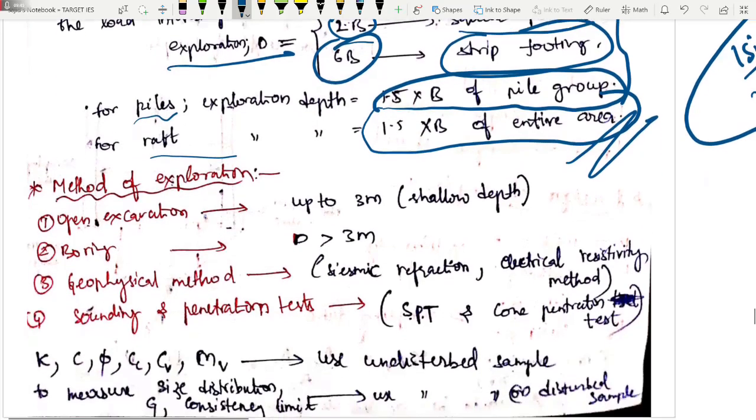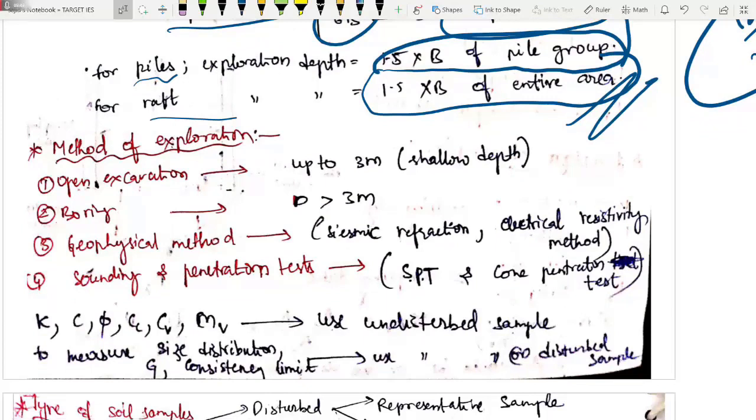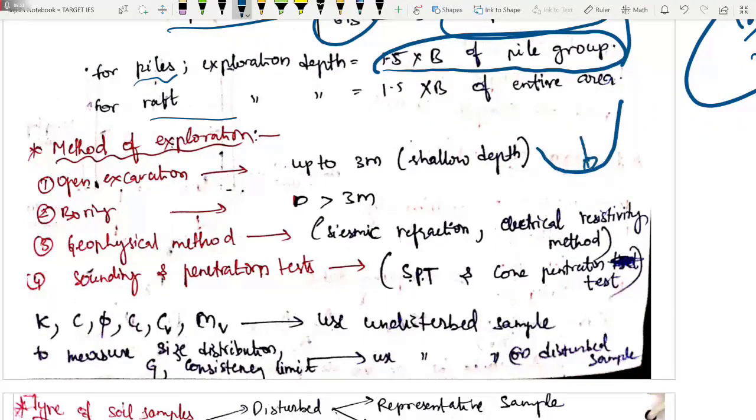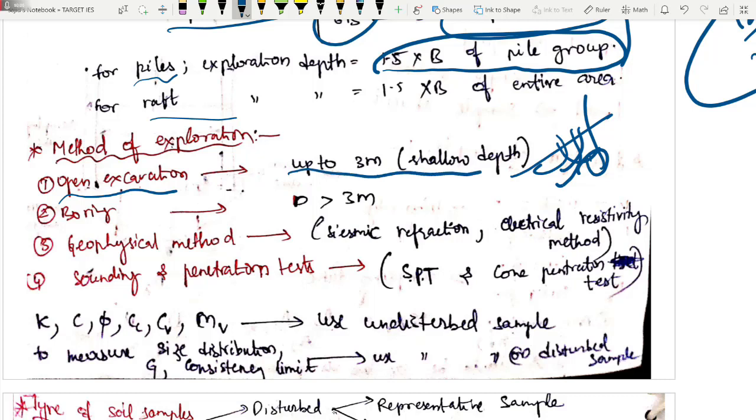So what are the various methods of exploration we have? See, obviously for exploration we have to dig the soil and take the sample out, right? So what are the various methods we have? We have open excavation. That means the people, the coolies, will excavate the soil and you can collect the soil. Up to 3 meters you can do this, not a problem. For shallow depth up to 3 meters you can do this.